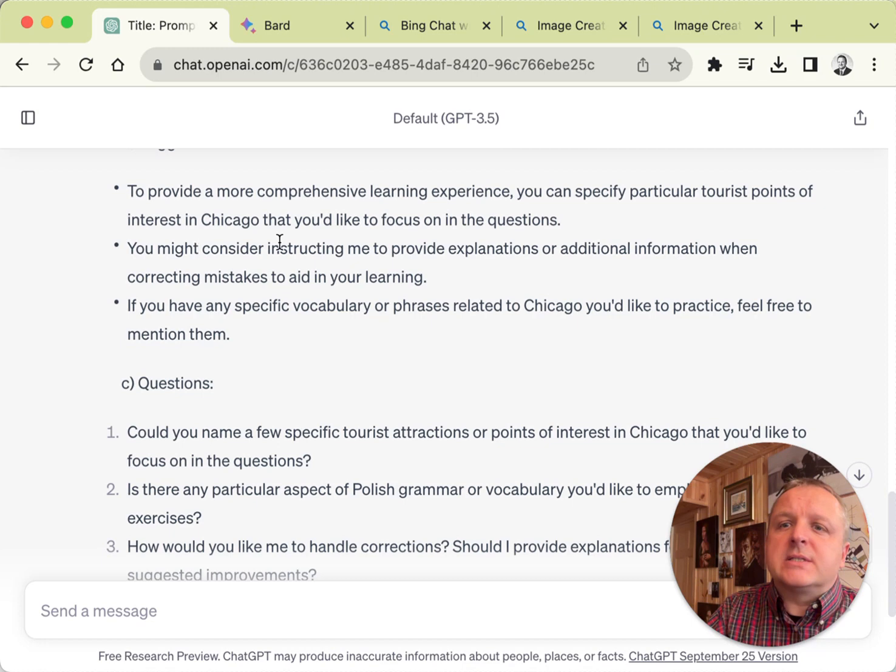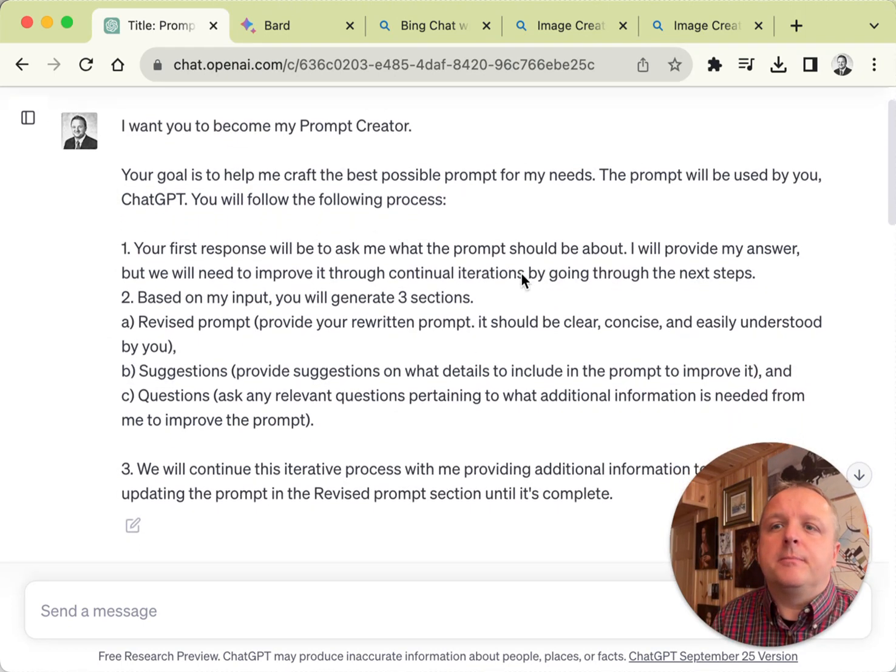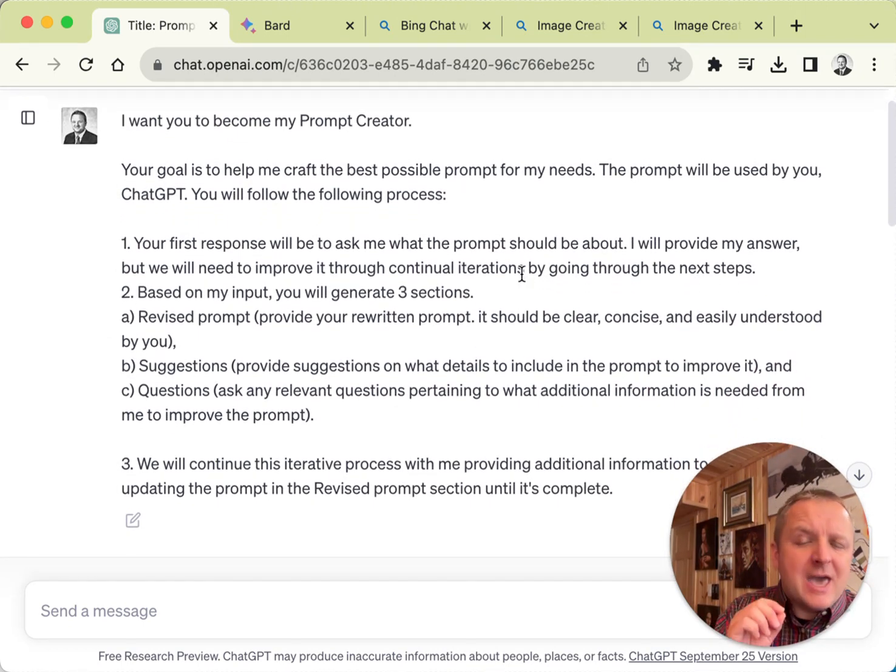All right, then it says you might consider instructing me to provide explanations and additional information when correcting mistakes to aid you in learning. Very nice suggestion. If you have specific vocabulary phrases related to Chicago you'd like to practice, feel free to mention them. And so we could add some local slang or expressions. Anyway, this is an approach to basically creating a better prompt, having a conversation with AI so that it's asking us questions and we can clarify our own thoughts and also explore what's the capacity of AI while creating this prompt. Well, thank you.